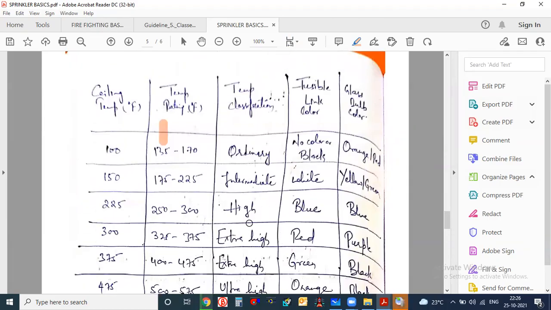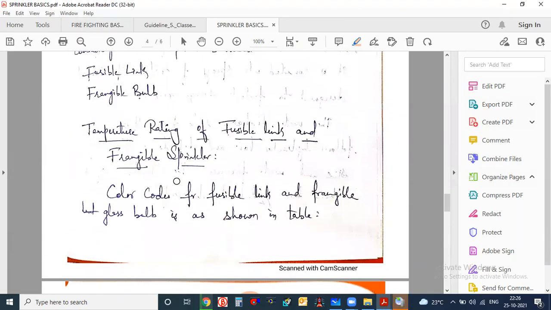And this is the temperature classification. Now, again, this temperature classification doesn't have to do anything with our calculation. This might be the temperature classification given for the manufacturer side. Like the manufacturer will decide which is the ordinary temperature and which is the high temperature based on the temperature rating.